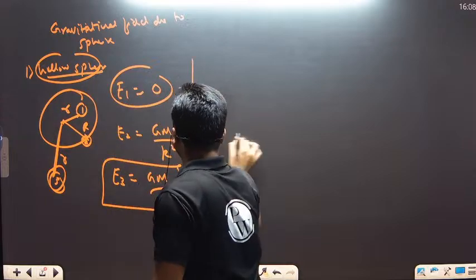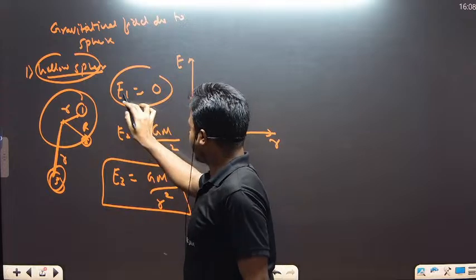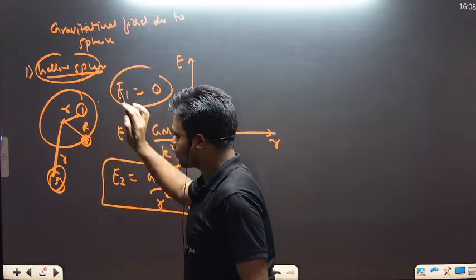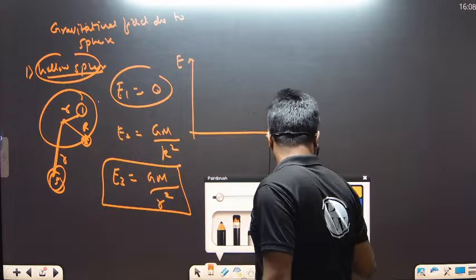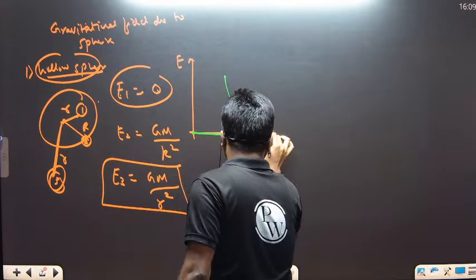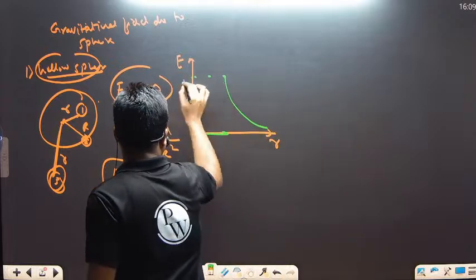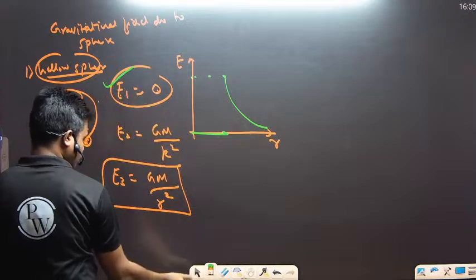And if they ask for the graph, on this side you plot E and on this side you plot r. From r equals 0 to r equals capital R, the E value will be 0, and after this it keeps decreasing like a rectangular hyperbola. So this point we should keep in mind: inside it will be 0.